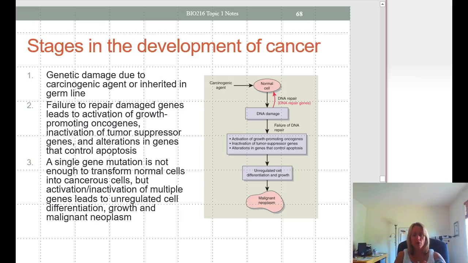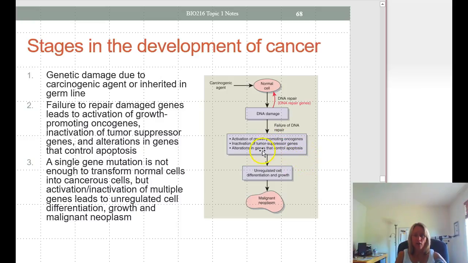Okay, so what are the stages in developing cancer? We have a normal somatic cell. We get exposed to a carcinogenic agent, and the DNA gets damaged. We do have DNA repair genes that can repair that, and we can go back to a normal cell. But if the DNA fails to get repaired, then this can cause activation of growth-promoting oncogenes. It can lead to inactivation of tumor suppressor genes, such as p53, or alterations of genes that control apoptosis.